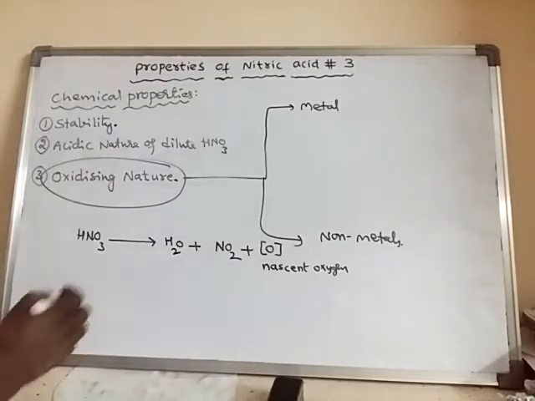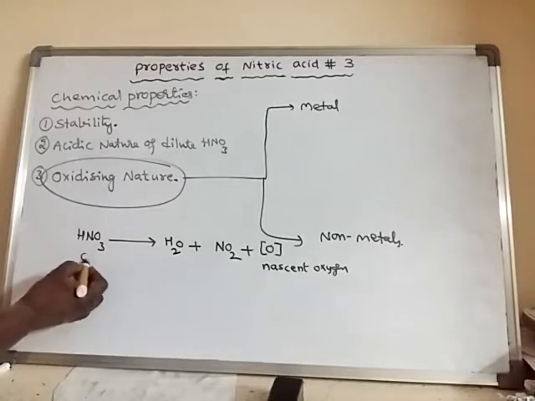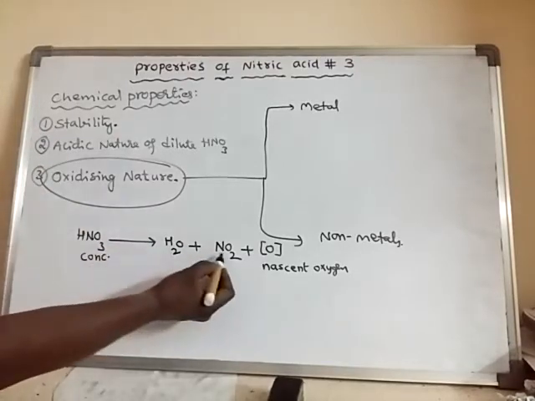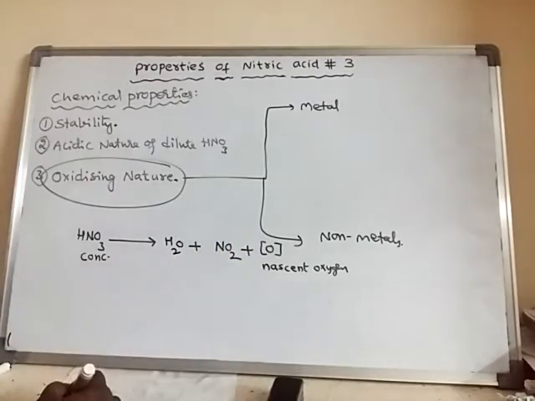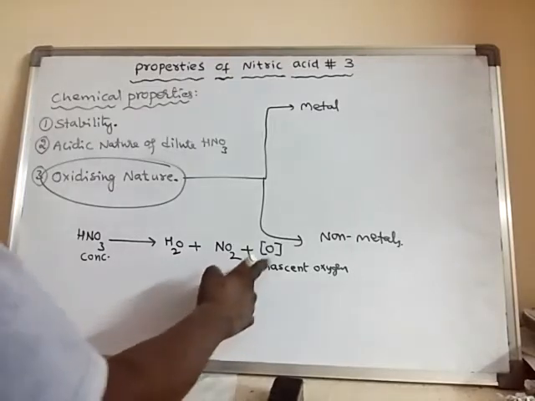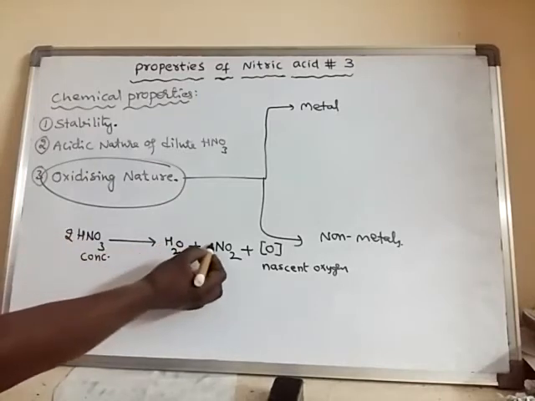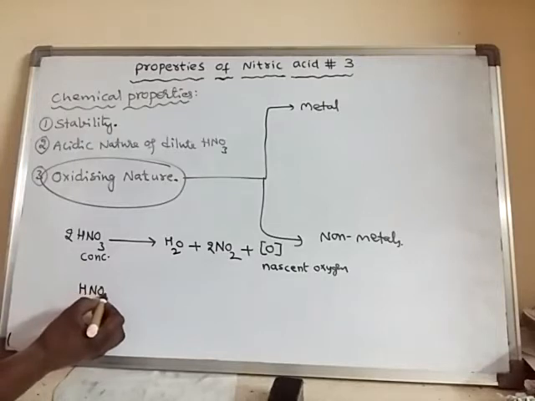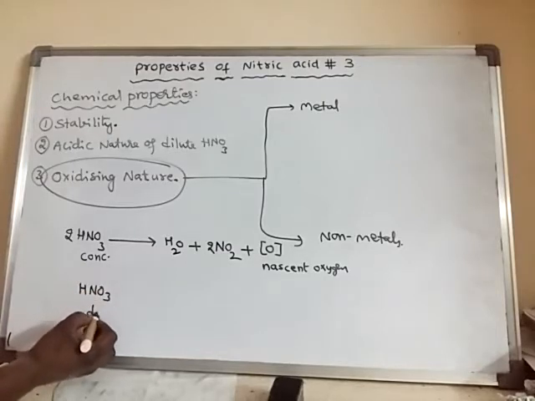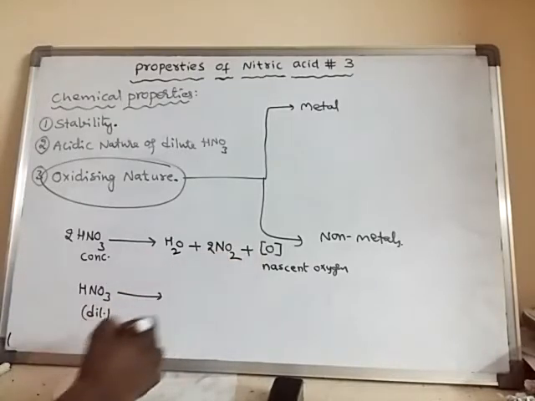See, look here. If it is concentrated nitric acid, remember, this is most important, it liberates NO2, nitrogen dioxide, which is a reddish brown colored gas, along with the liberation of nascent oxygen. If you see the balanced equation, it will be like this. Suppose it is dilute nitric acid, then also it liberates nascent oxygen.